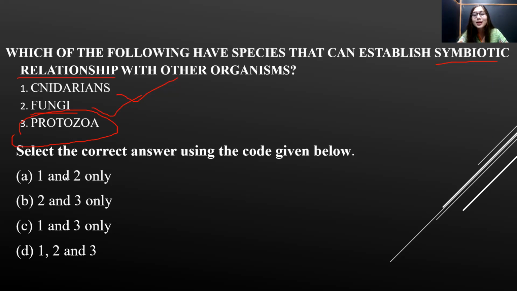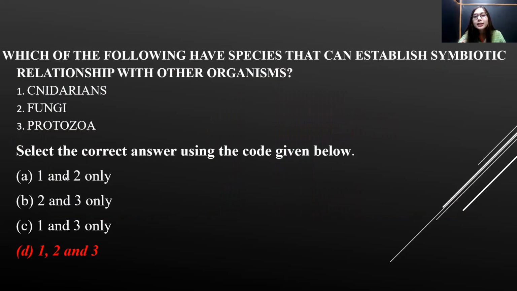Plasmodium is a protozoa and it is involved in causing malaria, whether it's Plasmodium vivax or Plasmodium falciparum. Plasmodium is a protozoa and it is a parasite. So protozoa are also associated with symbiotic relationship, and therefore the correct answer to this particular question is D. All the three mentioned are correct.